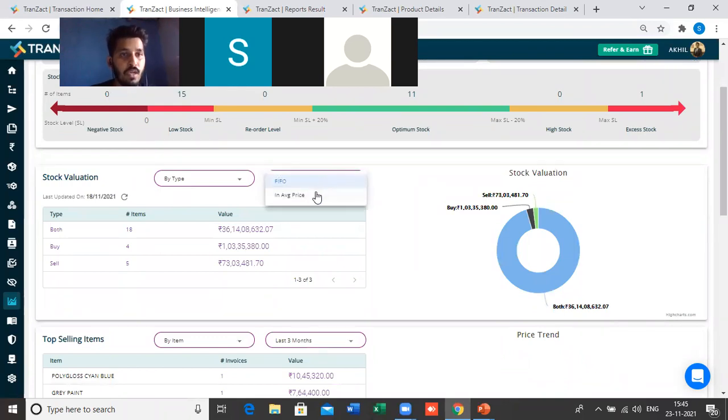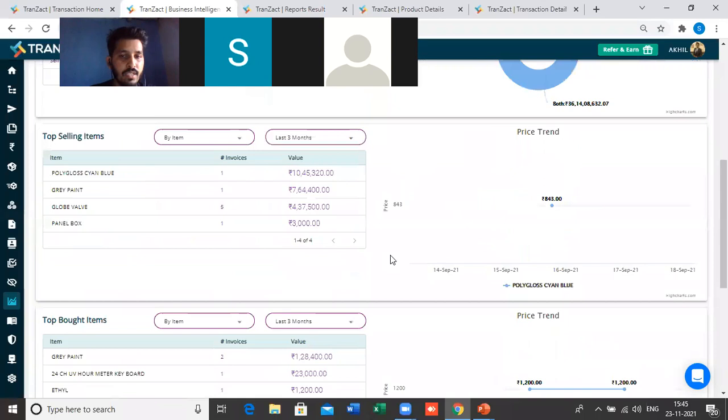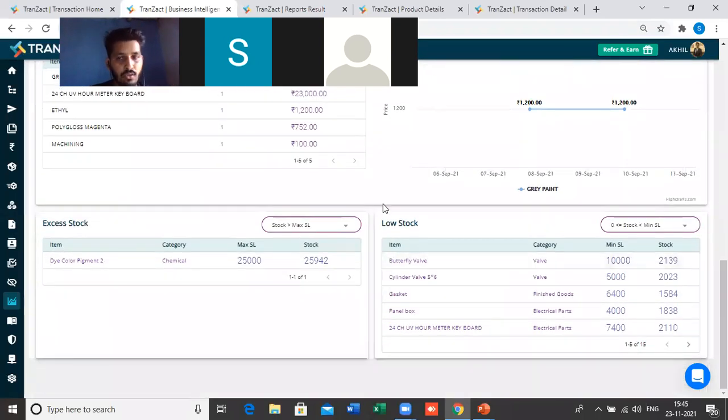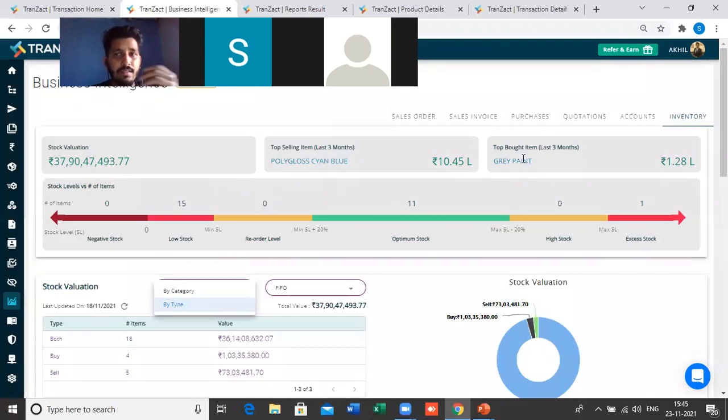And then we have the filters also in stock valuation. If you want to see the stock valuation by average price, just select average price. If you want to see it by category type, you can just select the filter and you can see all this data. And then we have this top selling items, top buying items, low stock, high stock. So all these things are present here in the system.